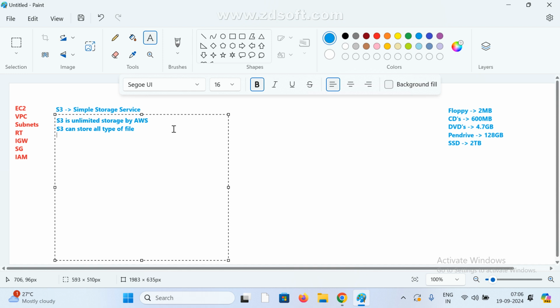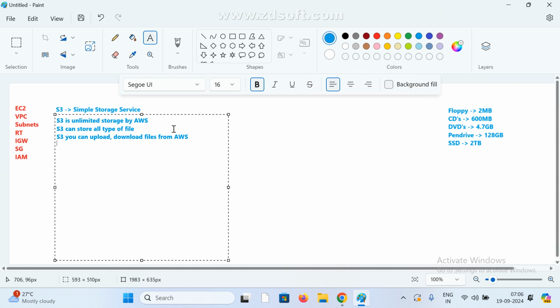One more thing: with the help of S3 we can easily upload files, and if you want, we can also download files from AWS. So that is S3.